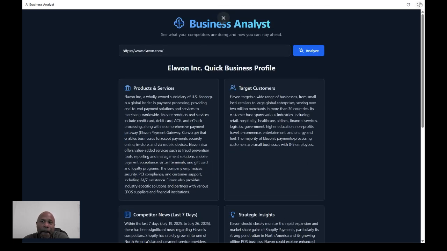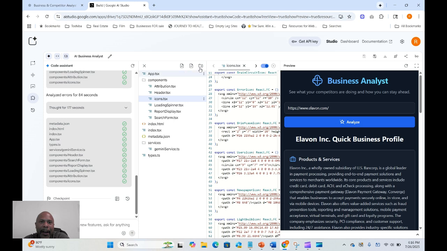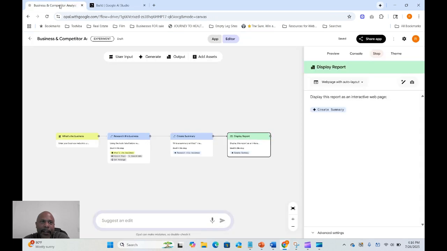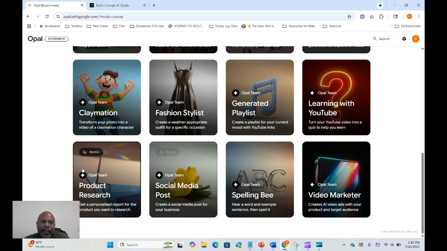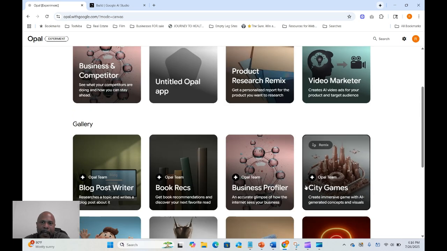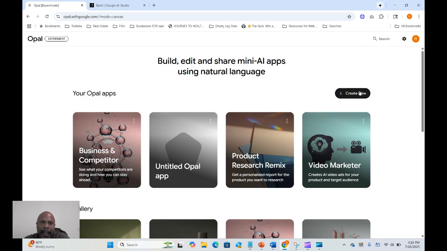So this is actually even better than what I was creating in Opal. But on top of that, now I actually have the code. Here you don't have the code. You have the workflow, but no code behind it. So what I plan to do is look at some of these other tools that they built within here, see what's interesting, see what I can do a spin-off of, because again, you can just prompt it and ask it what you want.